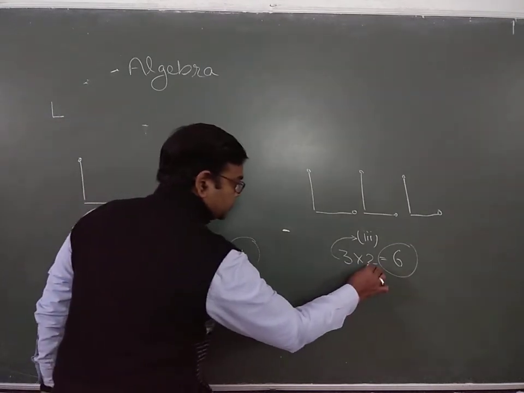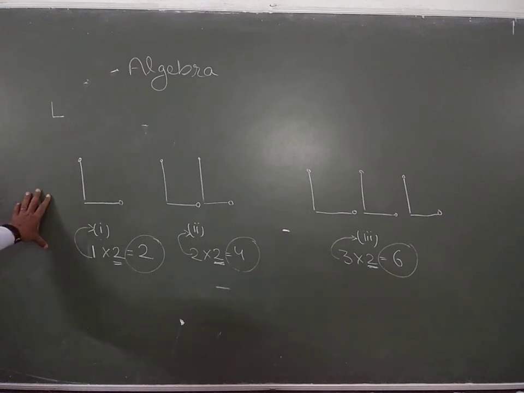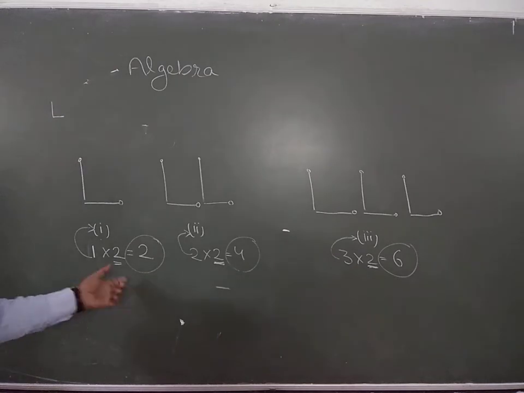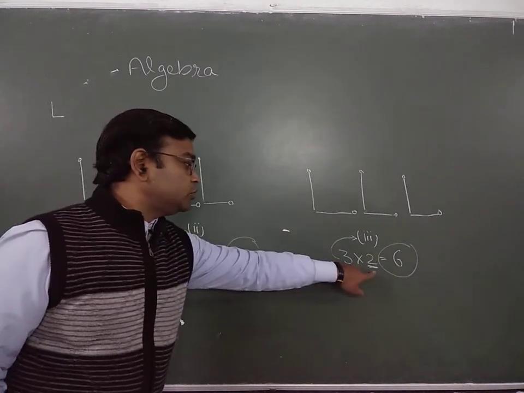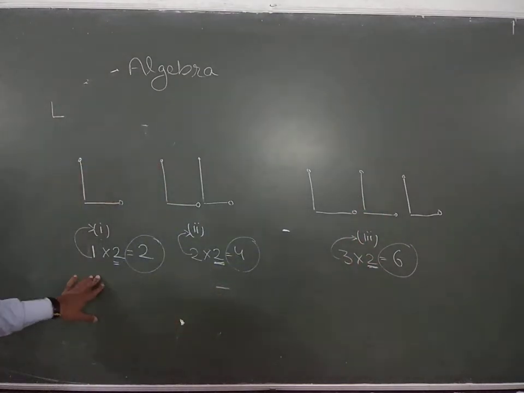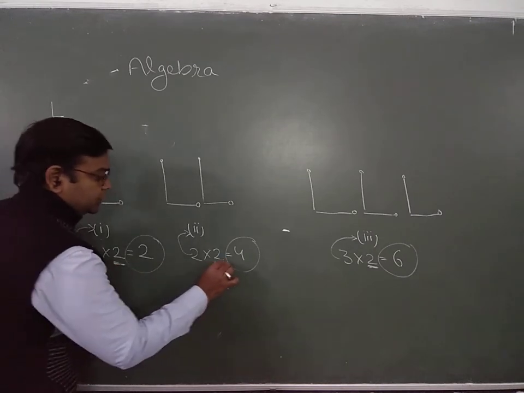2 is always constant. So after the variable in the matchsticks pattern we found some relationship. Here we have 1 into 2, 2 into 2 and 3 into 2 to get the total number of matchsticks in each and every figure. What we are observing is that this 2 is a constant.